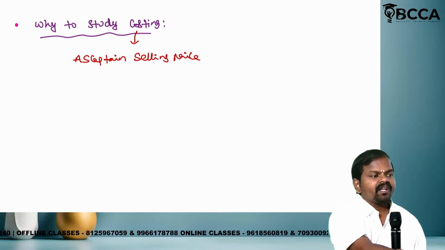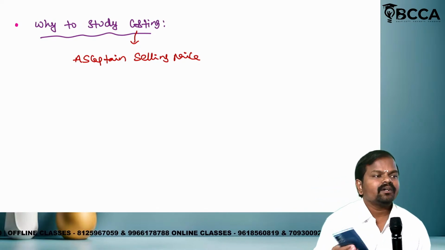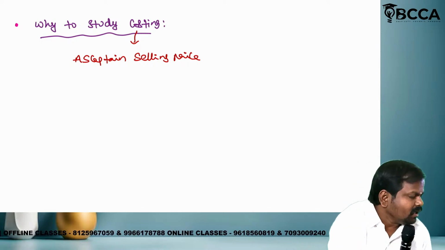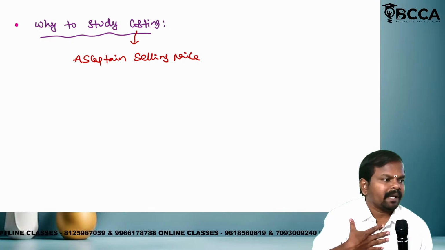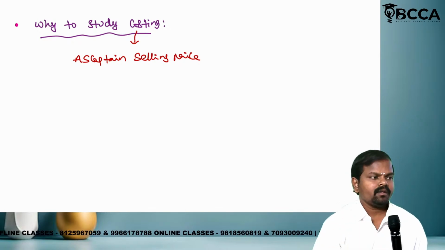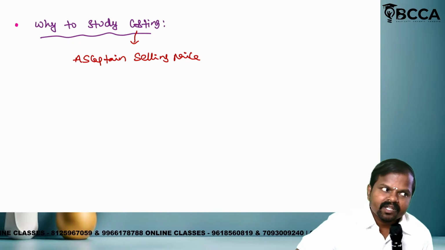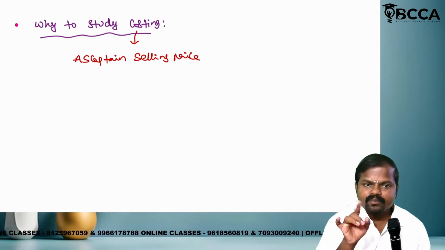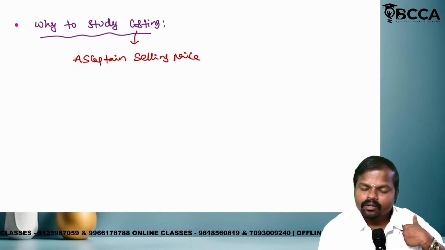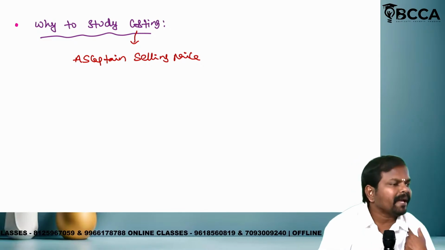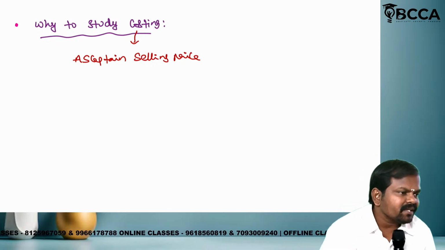Listen carefully. For manufacturing of a mobile, as a company, I incurred 25,000. How much incurred? 25,000 as a cost incurred by me for manufacturing one mobile. I want a profit of 4,000. What is the selling price? 29,000. If you observe the example, what is the total cost incurred by me? 25,000. What is the profit required by me? 4,000. Then what is the selling price?